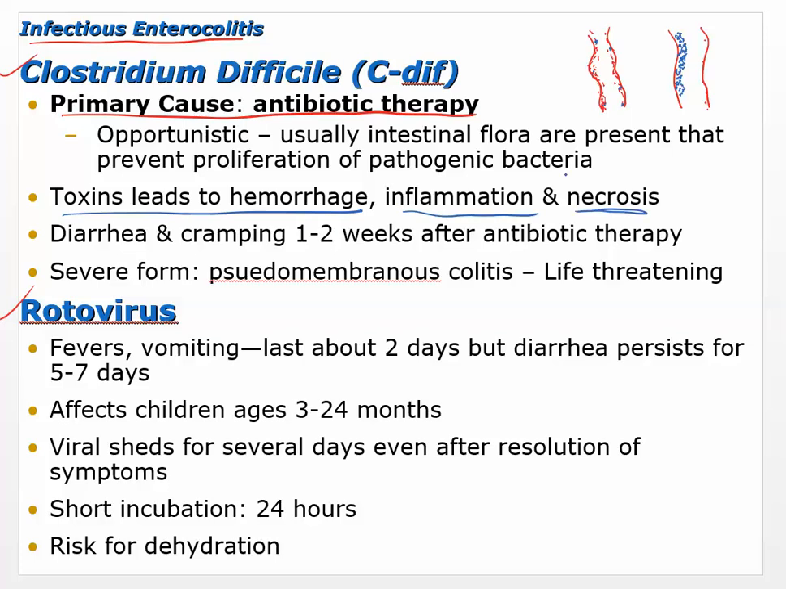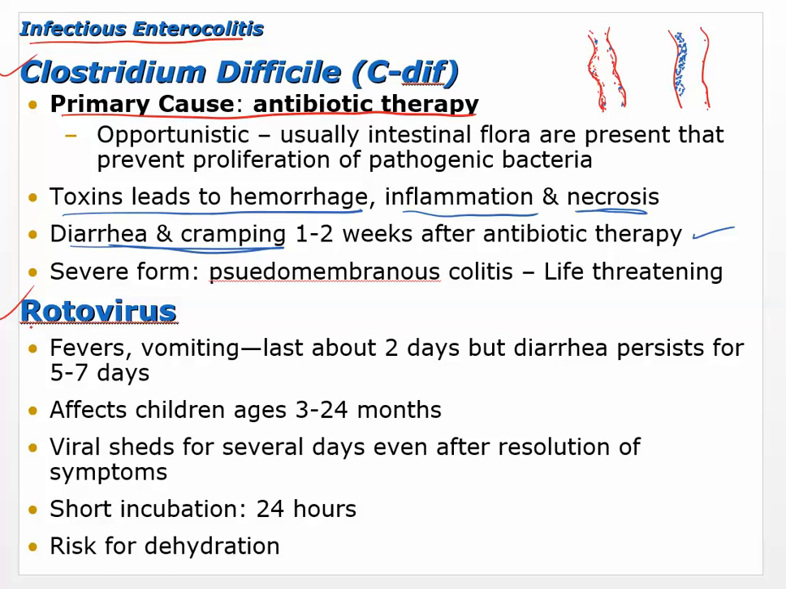So C. diff can be pretty bad. Most of what you'll see is diarrhea and cramping 1 to 2 weeks after antibiotic therapy. Okay, so that's generally what you see, but there are some severe forms that can be life-threatening. It's not something to just be taken lightly, because it can turn into, or can be, very serious.